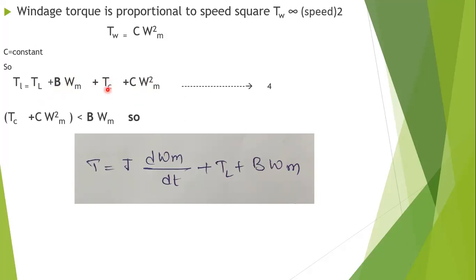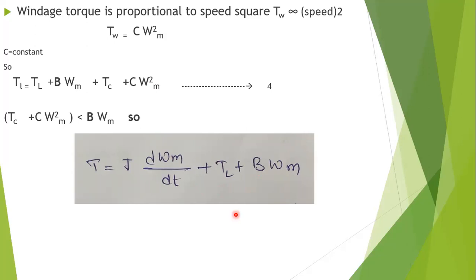So if I omit these two, the total torque will be T equal to TL plus B omega m plus J into d omega m by dt. So this is the basic torque equation: dynamic torque plus load torque plus B omega m, which is viscous friction.